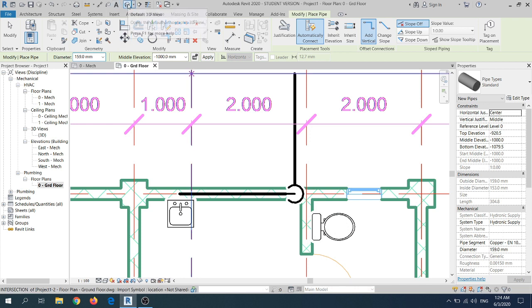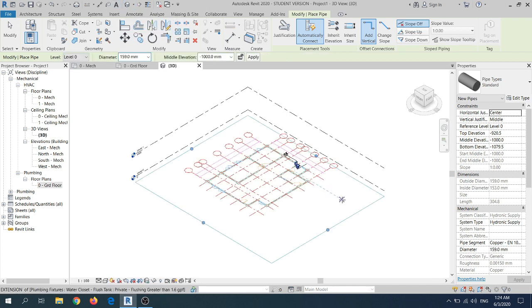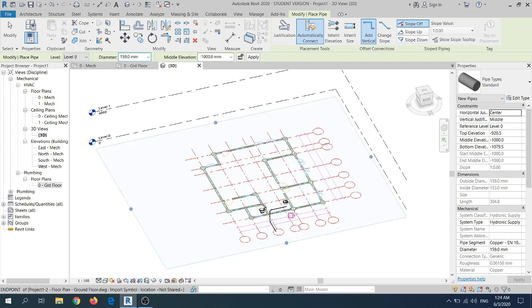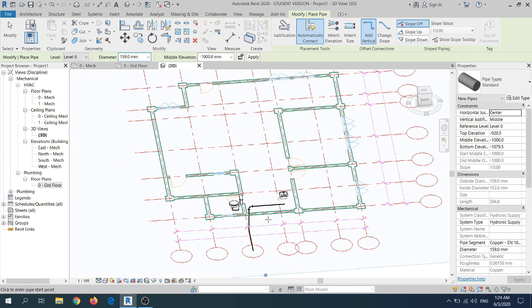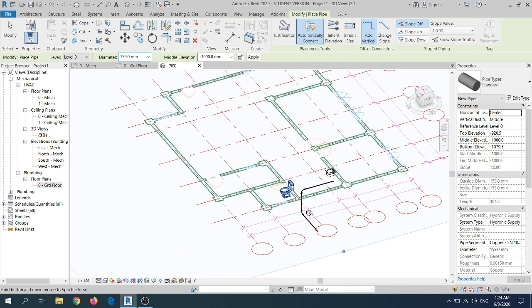You can choose to click 3D view and check the pipe connections. Make sure that everything is designed appropriately and correctly.